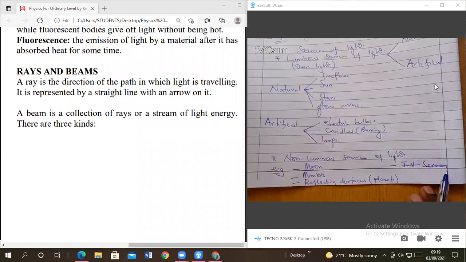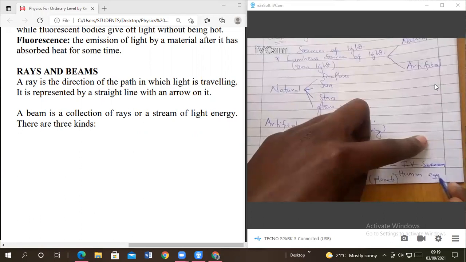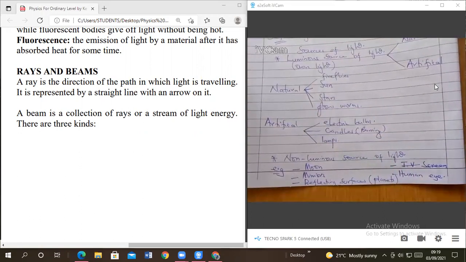I think basically those are the things we discussed the other time, right? The human eye, yes, the human eye. Not the human body, it's the human eye. Okay?